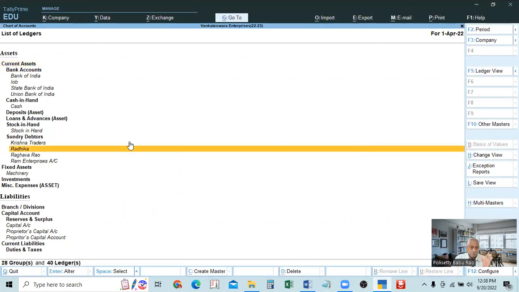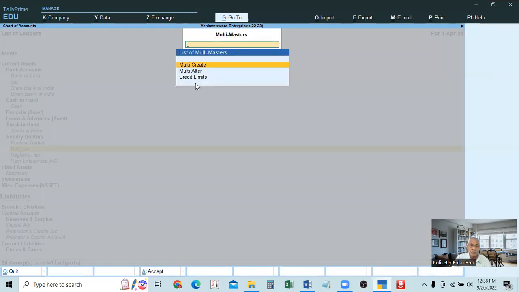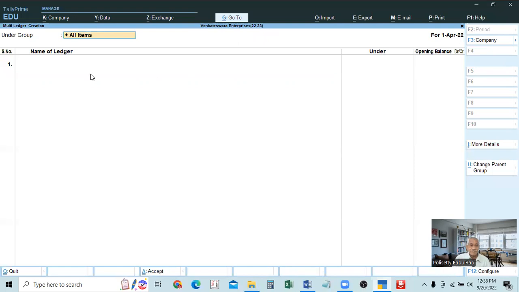Okay, here now, if you want to create multiple ledgers, in this case, we go to the right side. Right side means the button menu, right button menu. This is called the top menu. This is called the right button menu. In the right button menu, there is Alt H or Multi-Masters. So you can press Alt H on the keyboard or click Multi-Masters with the mouse. If you click Multi-Masters, another list of multi-masters will open. In that, creating, altering, all these, we require creation. So Multi-Create will be there. Here you can create many ledgers at a time.